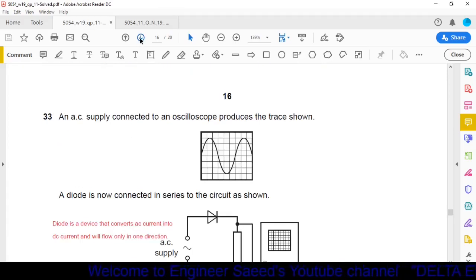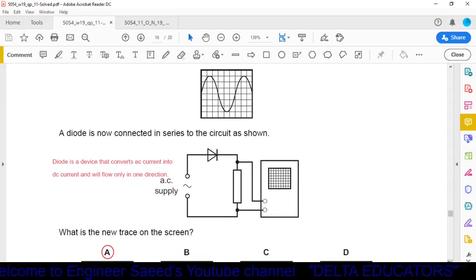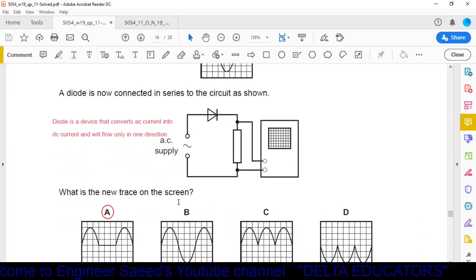Next question, question number 33. An AC supply connected to an oscilloscope produces the trace shown. Here it is an oscilloscope, and there is a wave shown on it. A diode is now connected in series to the circuit as shown. What is the new trace on the screen? Now it is asked, after connection of the diode, what will be the shape of the wave?